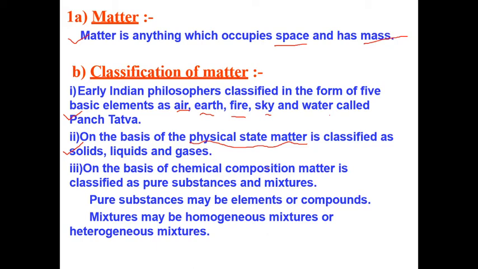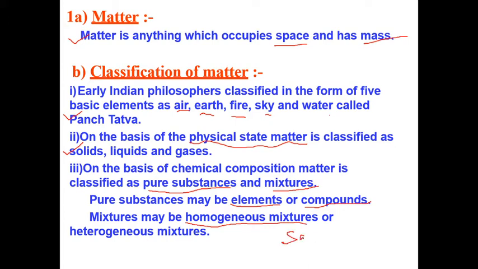On the basis of chemical composition, matter is classified as a pure substance or a mixture. When matter is made up of the same substance, it is called pure, and if it is made up of more than two substances, it is called a mixture. Pure substances may be an element or a compound. On the basis of mixture, if a substance is made up of one element, it forms a homogeneous mixture. For example, salt.